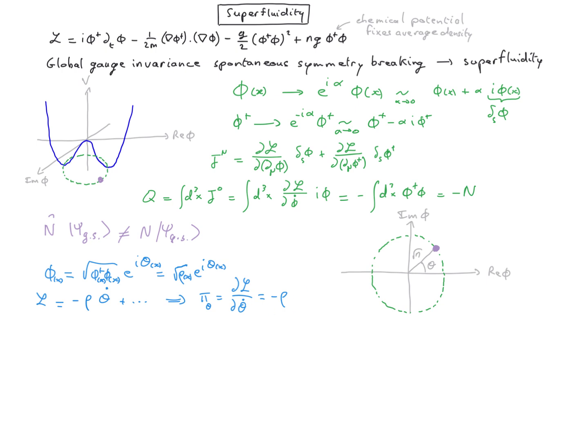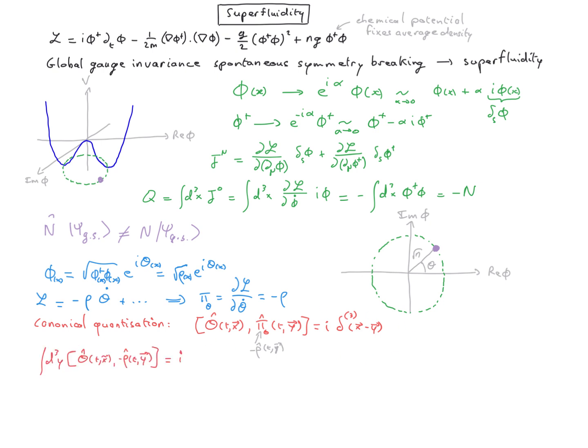So if we want to canonical quantize, we need to impose the commutator between theta and pi to be equal to i times the delta function. So now we integrate over y. So the integral of rho of y gives a number of particles. This is a fundamental relation in condensed matter which states that the phase and the number of particles are canonical conjugates.